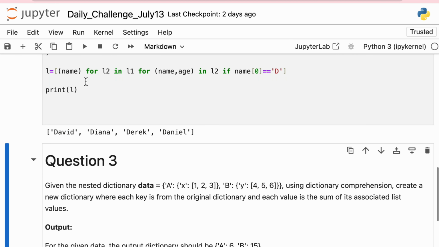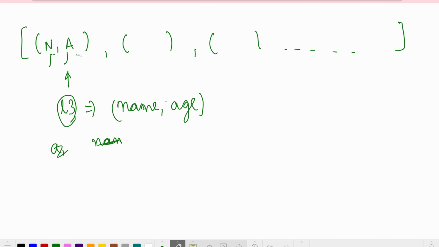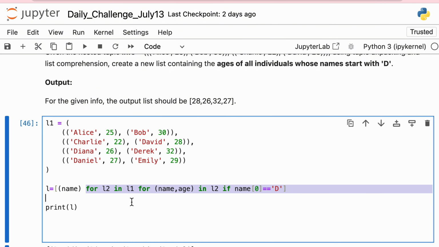So this is the overall architecture of the question, that first of all you need to decide what is the tree, which type of tuple is it. After that, what you want to access. Do you want to access a tuple or an element? So in that tree, identify which particular element you want to access. Once you do that, then start writing the code. Again saying, it's a one line code, right? But people spend like 15-20 minutes or even 30 minutes while they understand this. So first step is to decide which type of tuple or a list it is. Once you decide that, then ask yourself which.